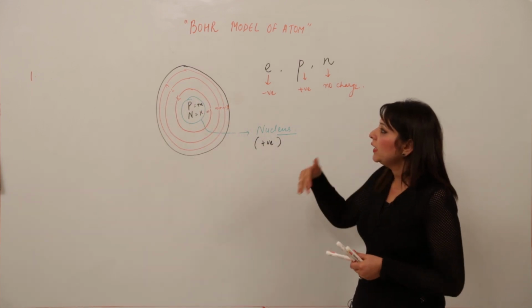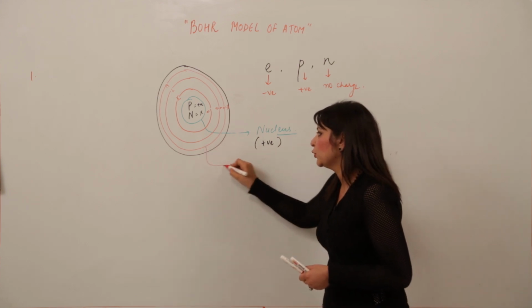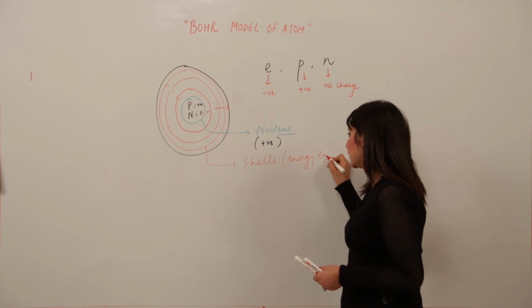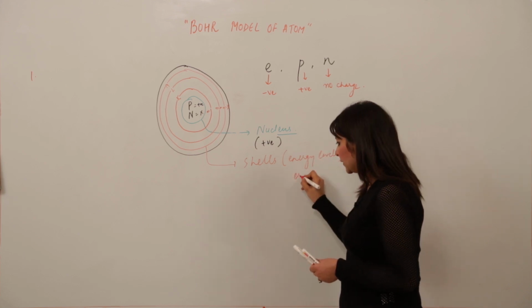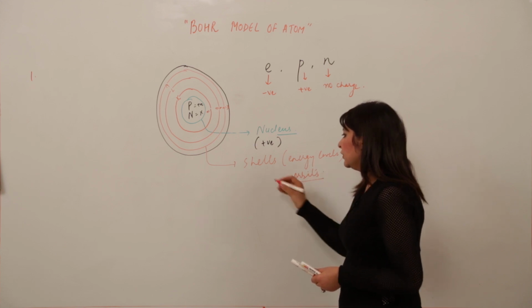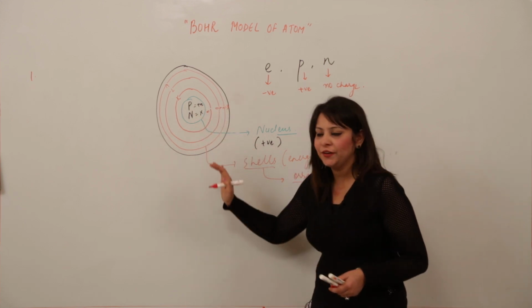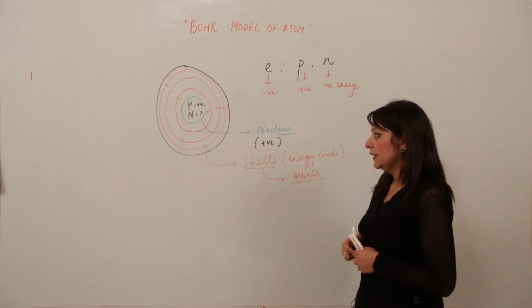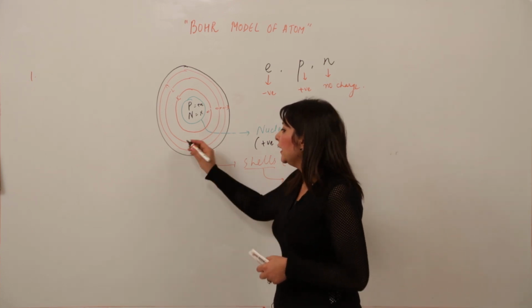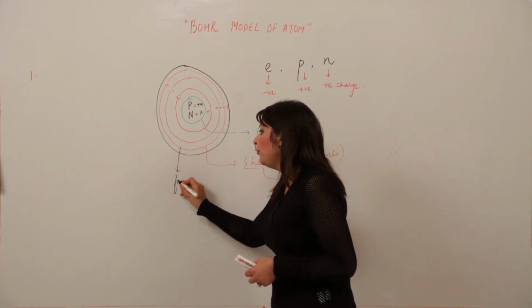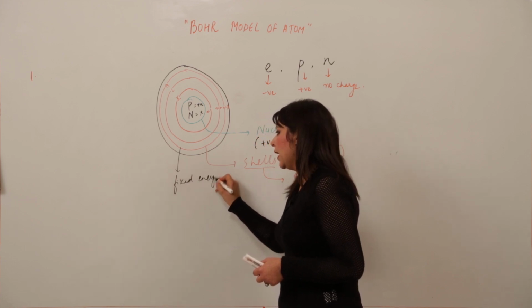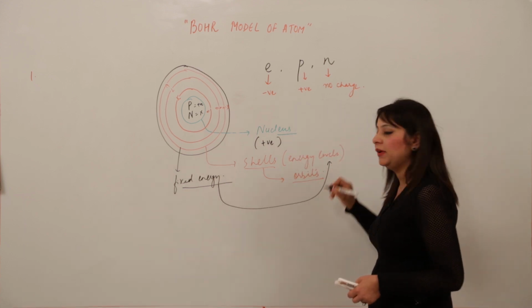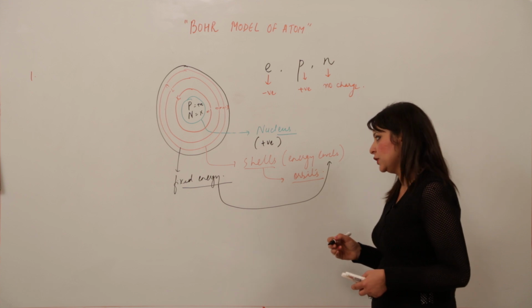So he said outside the nucleus shells are present. We can also call the shells energy levels or orbits. Shells are called orbits because they are spherical. And why are they called energy levels? Why did Bohr give this term energy level? The reason is that he said these orbits have fixed energy, right? So that is why the name given to these shells can also be used as energy levels.